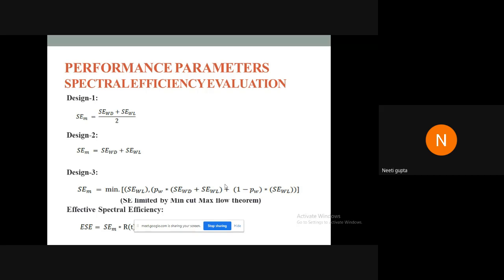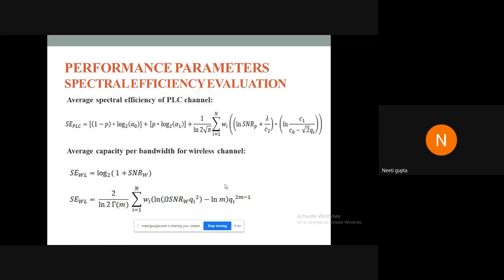Then we also evaluated the effective spectral efficiency, which is over the operation of a system. Since the reliability of data transmission gets affected, the spectral efficiency will also get affected. So effective spectral efficiency was also evaluated for the three designs. For spectral efficiency evaluation of wired networks, we use PLC channel modeling, power line communication, because in most of the industrial setups nowadays which are deploying IoT, they are deploying PLC networks. And similarly, average capacity per bandwidth for the wireless channel was evaluated.